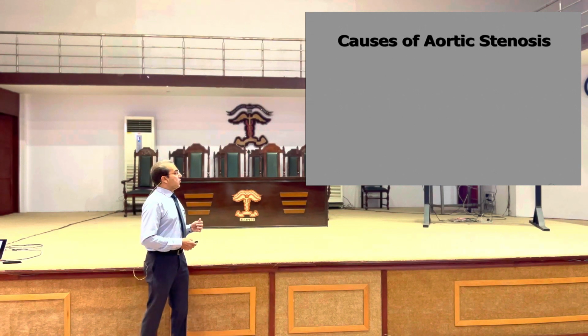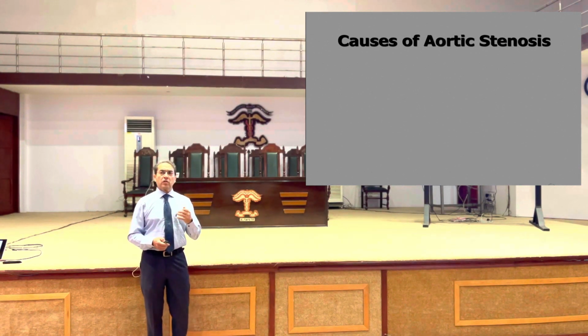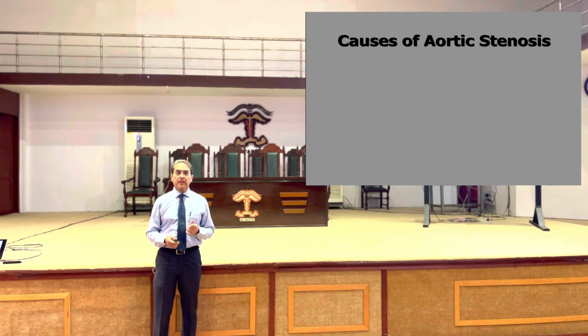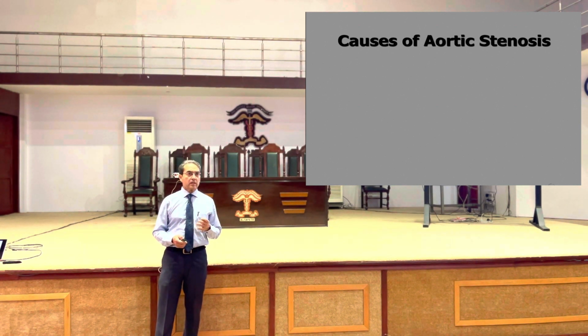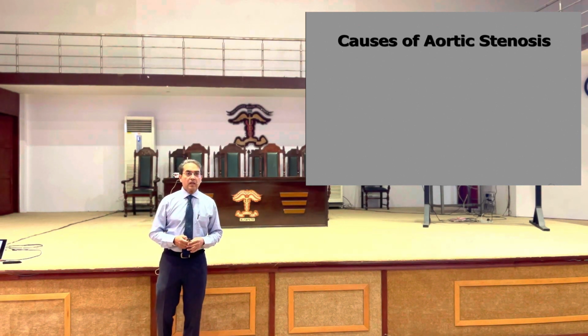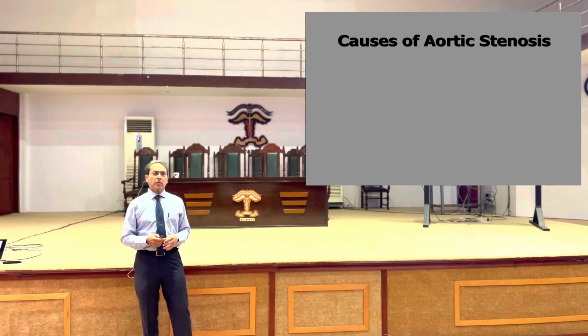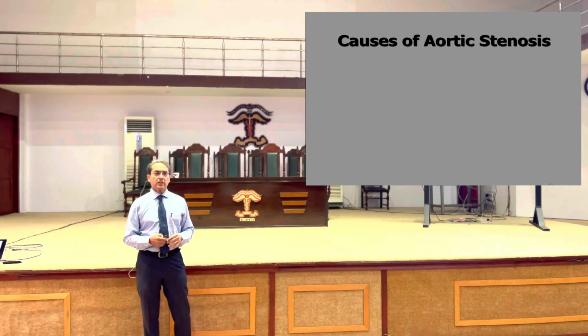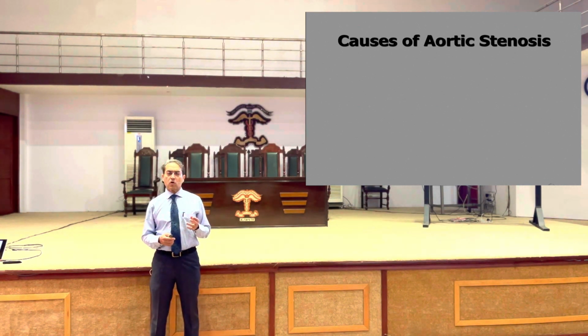Now, what are the causes of aortic stenosis? What do you think is the most common reason for aortic stenosis? Yes? Atherosclerosis is a disease of blood vessels, not a disease of the valves. The plaques develop in the arteries, not in the valves. What could be the reason?